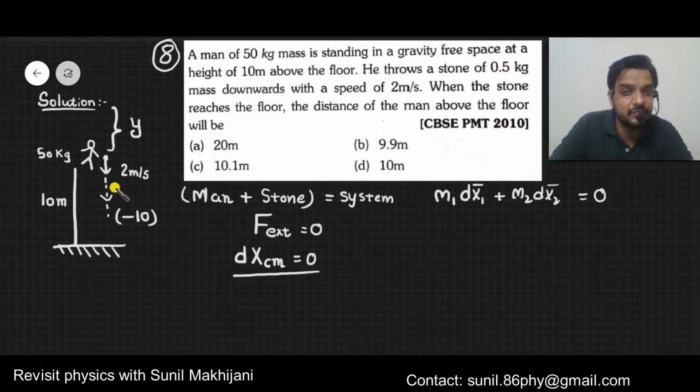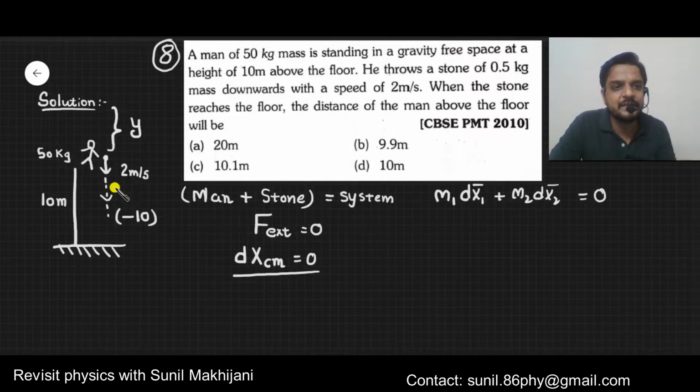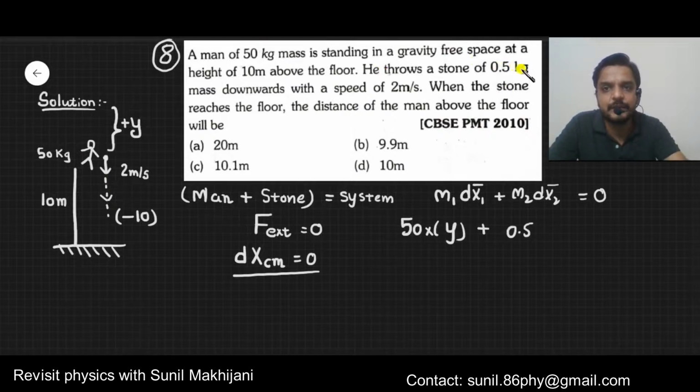On the stone, force is downward. That's why the stone starts moving downward. So as a reaction, the force on the man will be upward. So the man has to go upward. So displacement of the man is plus y. I am taking upward direction as positive and downward direction as negative. Here m1 I will put 50 kg, that is the mass of the person. Displacement I will put plus y. Plus m2, mass of the stone, that will be 0.5 kg. It is given over here. And dx2 is the displacement of the stone, which is minus 10, equal to 0.